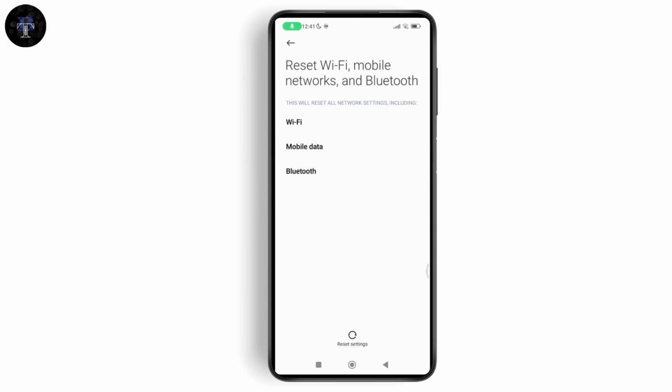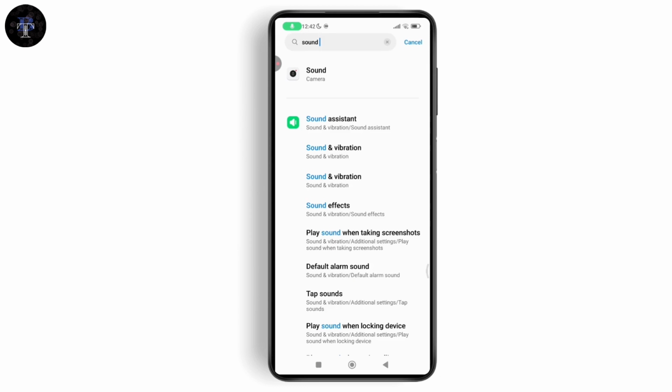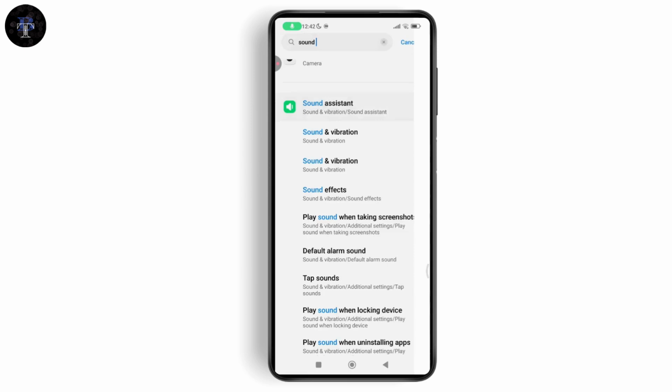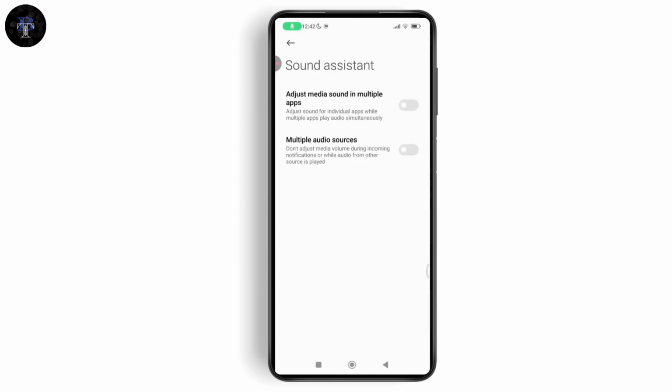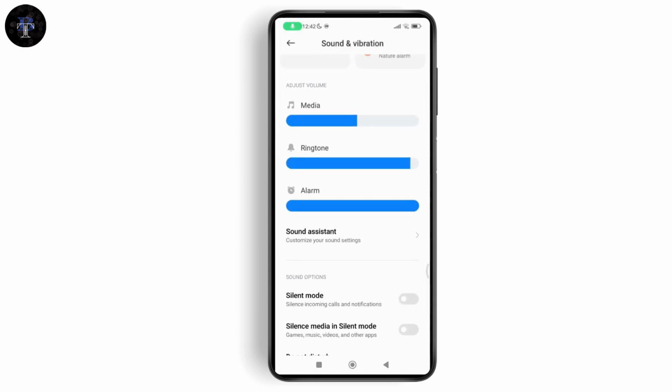If that still doesn't fix your problem, then what you need to do is go back, and now you need to search for sound. After searching for sound, simply go to your sound assistant or sounds and vibration and make sure that your phone is not on do not disturb or on vibration. So make sure to allow all of the options from your sounds and vibration. Make sure all of these toggles or sliders are turned on.